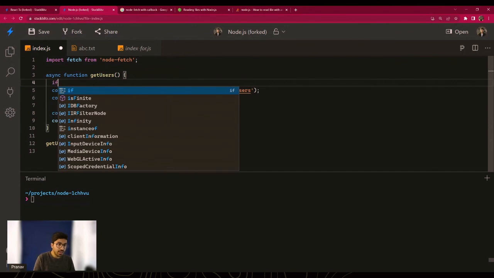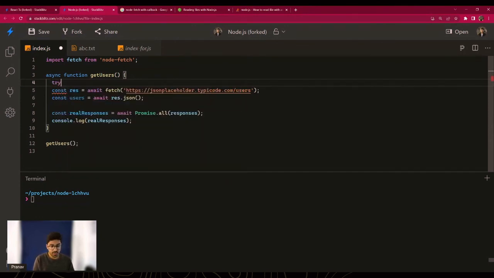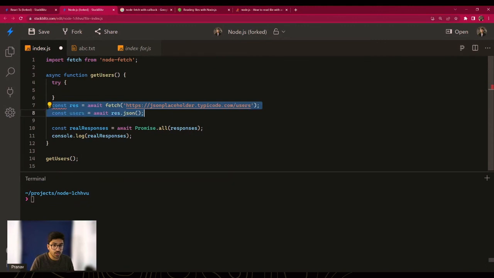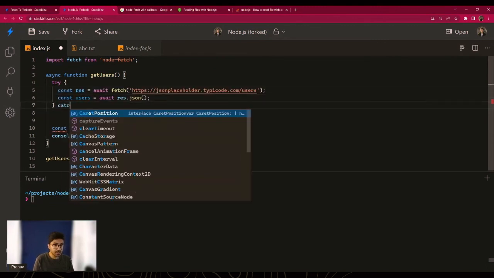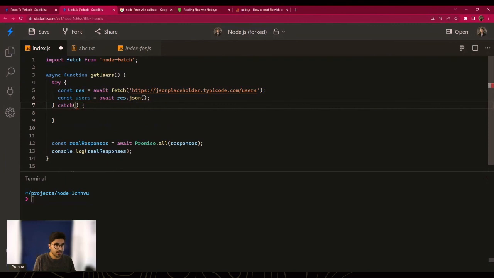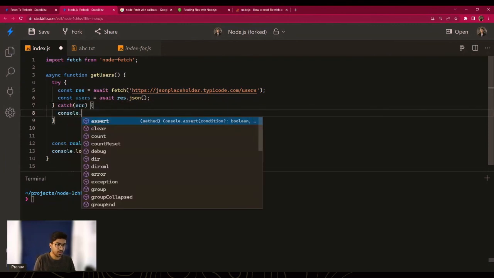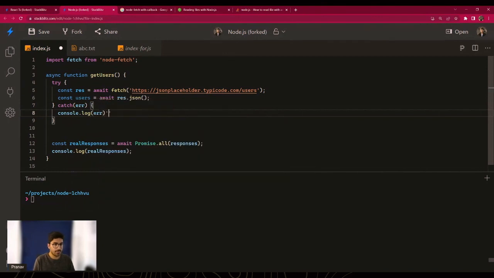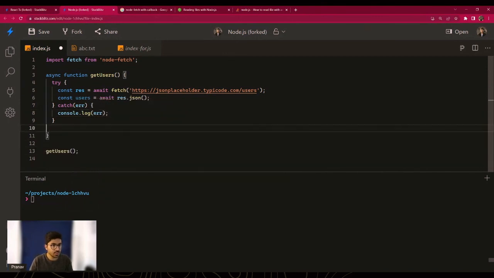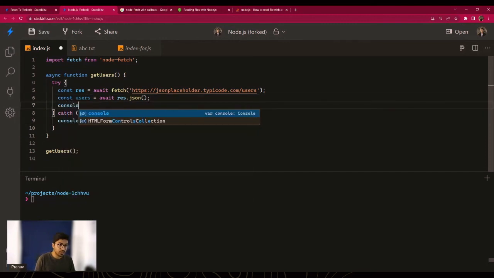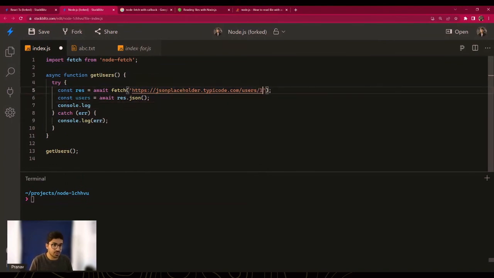It is very important to write all your async code in a try-catch block, because if you don't, you won't really be able to catch any errors. And here I can write error, and let's print out the error over here. Okay, I don't need all of this. Let's see if this works, right? If I get the users, I just want to do console.log. And instead of getting all the users, I'll just get the first user in the list, and I'll just print that user out if everything is successful.